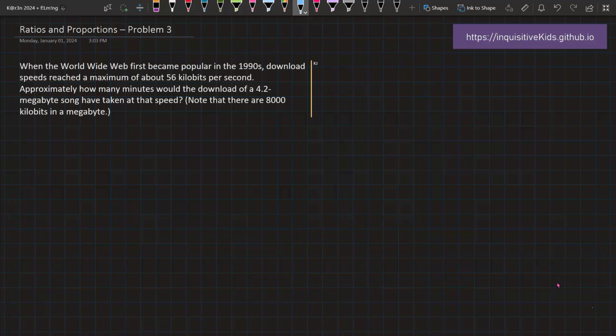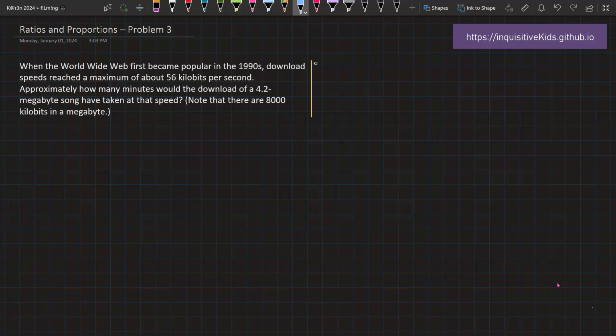Problem 3. When the World Wide Web first became popular in the 1990s, download speeds reached a maximum of about 56 kilobits per second. Approximately how many minutes would the download of a 4.2 megabyte song have taken at that speed? Note that there are 8,000 kilobits in a megabyte.